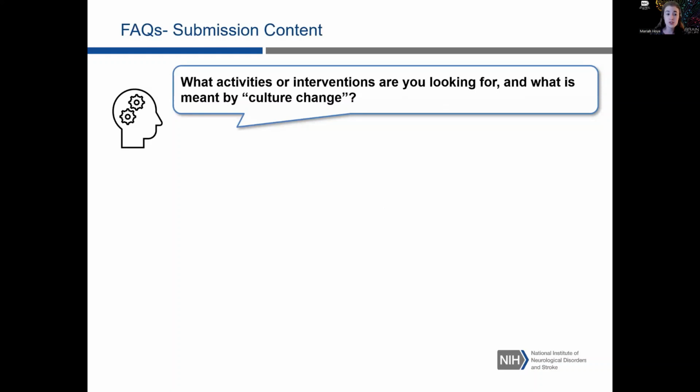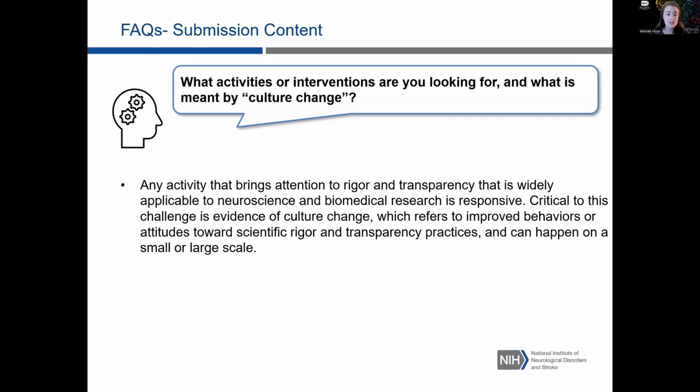In terms of the submission content, what activities or interventions are you looking for? What is meant by culture change? Any activity that brings attention to rigor and transparency that's widely applicable to neuroscience and biomedical research is responsive. Critical to this challenge is evidence of culture change, which really just refers to improved behaviors or even attitudes towards scientific rigor and transparency practices, and this can happen on a small or a large scale.